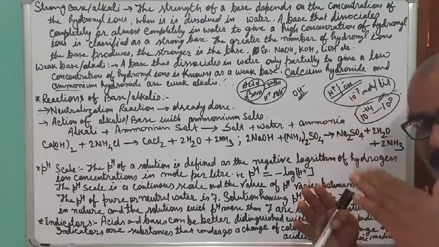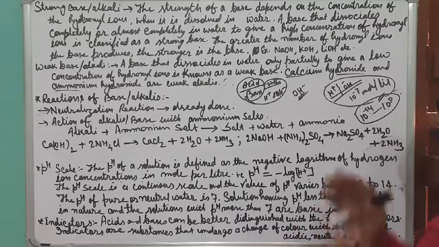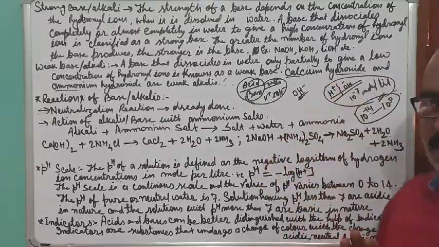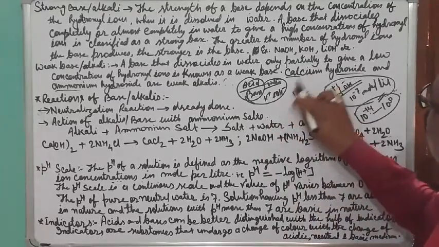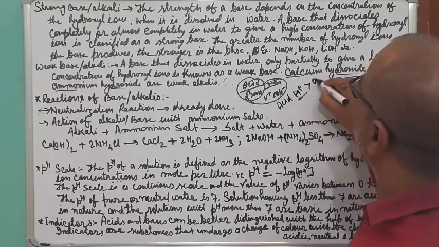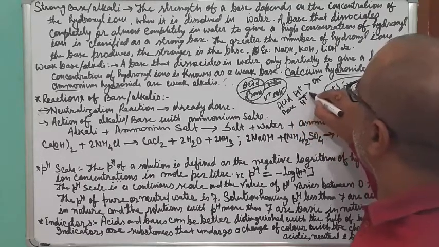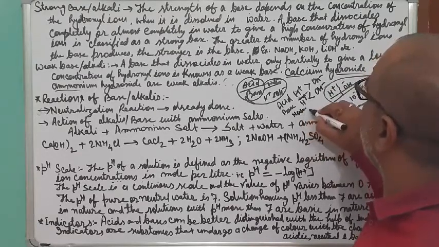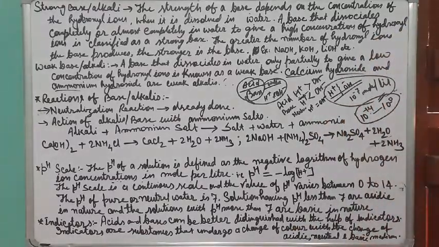As the number of H plus ion becomes much more than the OH minus ion, the acidic strength will increase. If the number of OH minus ion is more than the H plus ion, then the given substance will be basic. So in case of acid, H plus ion is more than OH minus. In case of base, the number of H plus ion is less than the OH minus ion. And in case of neutral, H plus ion is equal to OH minus ion. So this is the criteria to decide.